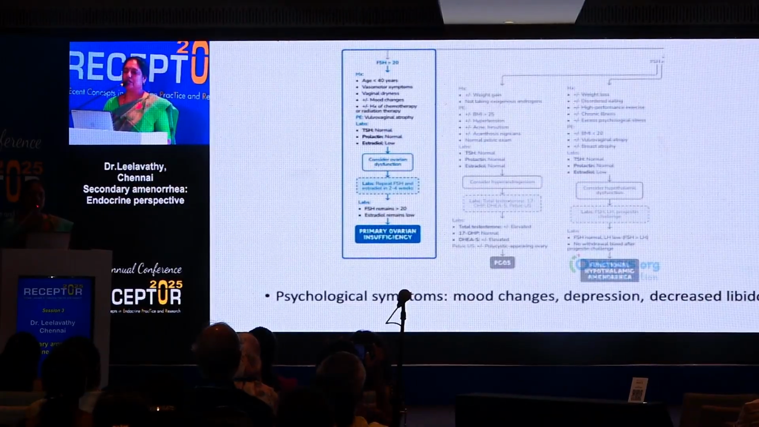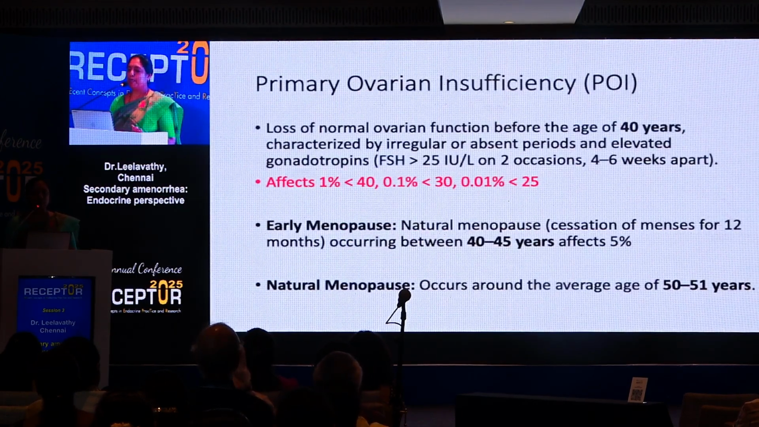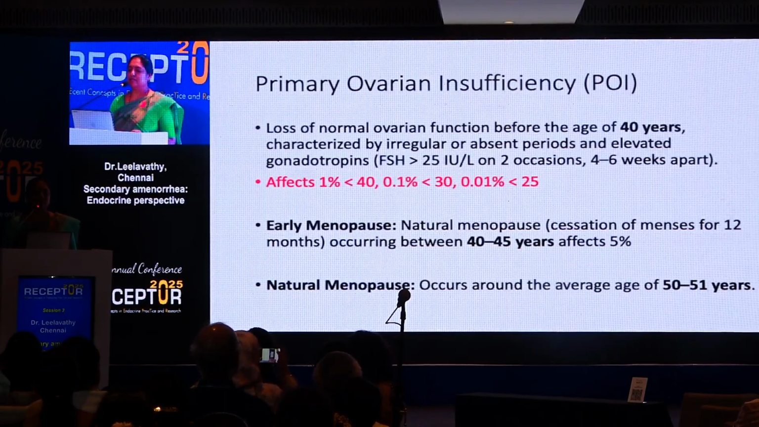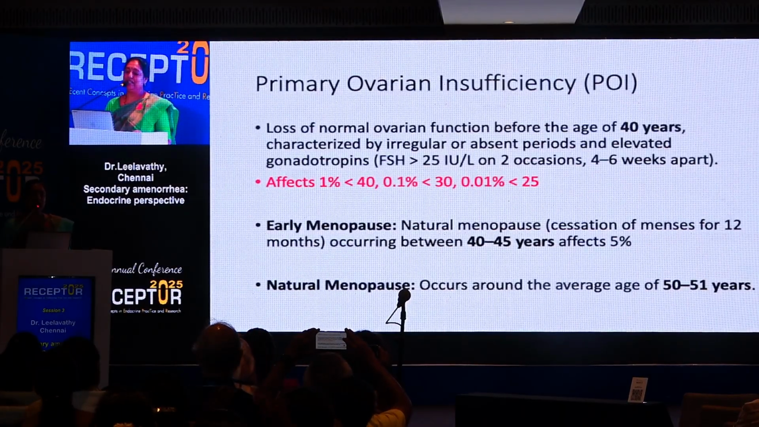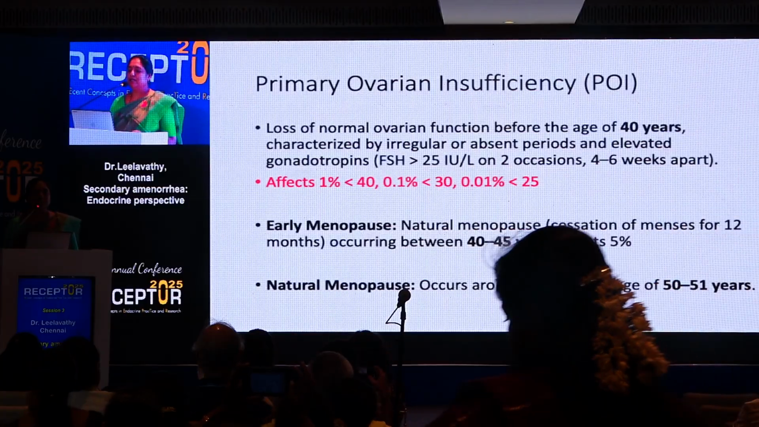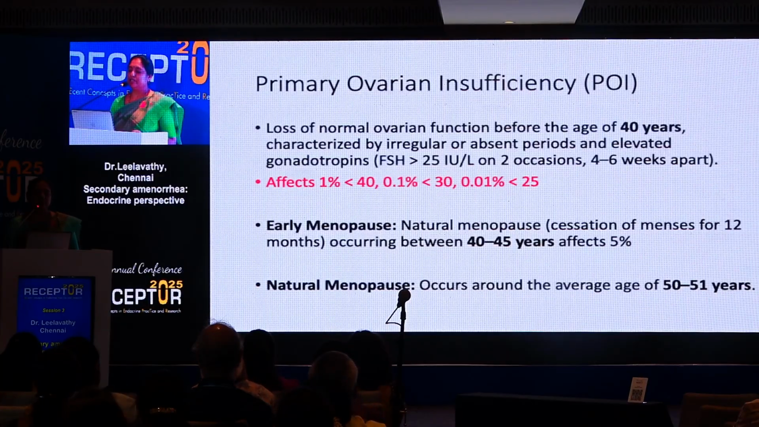So when FSH is high, below the age of 40, with symptoms of menopause, like vasomotor symptoms, dryness, mood changes, any previous history of chemotherapy, radiotherapy, vulvovaginal atrophy, with the rest of the bloods normal, we have to think about primary ovarian insufficiency. Usually we do two bloods 4 to 6 weeks apart. The prevalence is less than 1% under age 40, 0.1% under 30, and 0.01% under 25. Early menopause is between 40 and 45 years, which affects 5% of the female population. For natural menopause, the average age is 51 years.